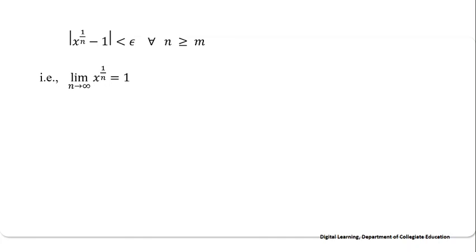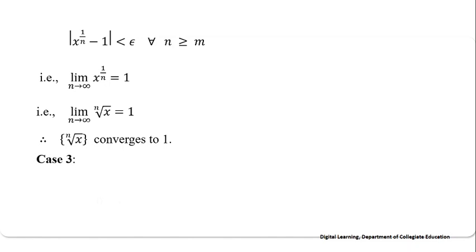This is by the definition of convergence of the sequence. It can also be written as limit of nth root of x equals 1 as n tends to infinity. Therefore, the sequence nth root of x converges to 1.